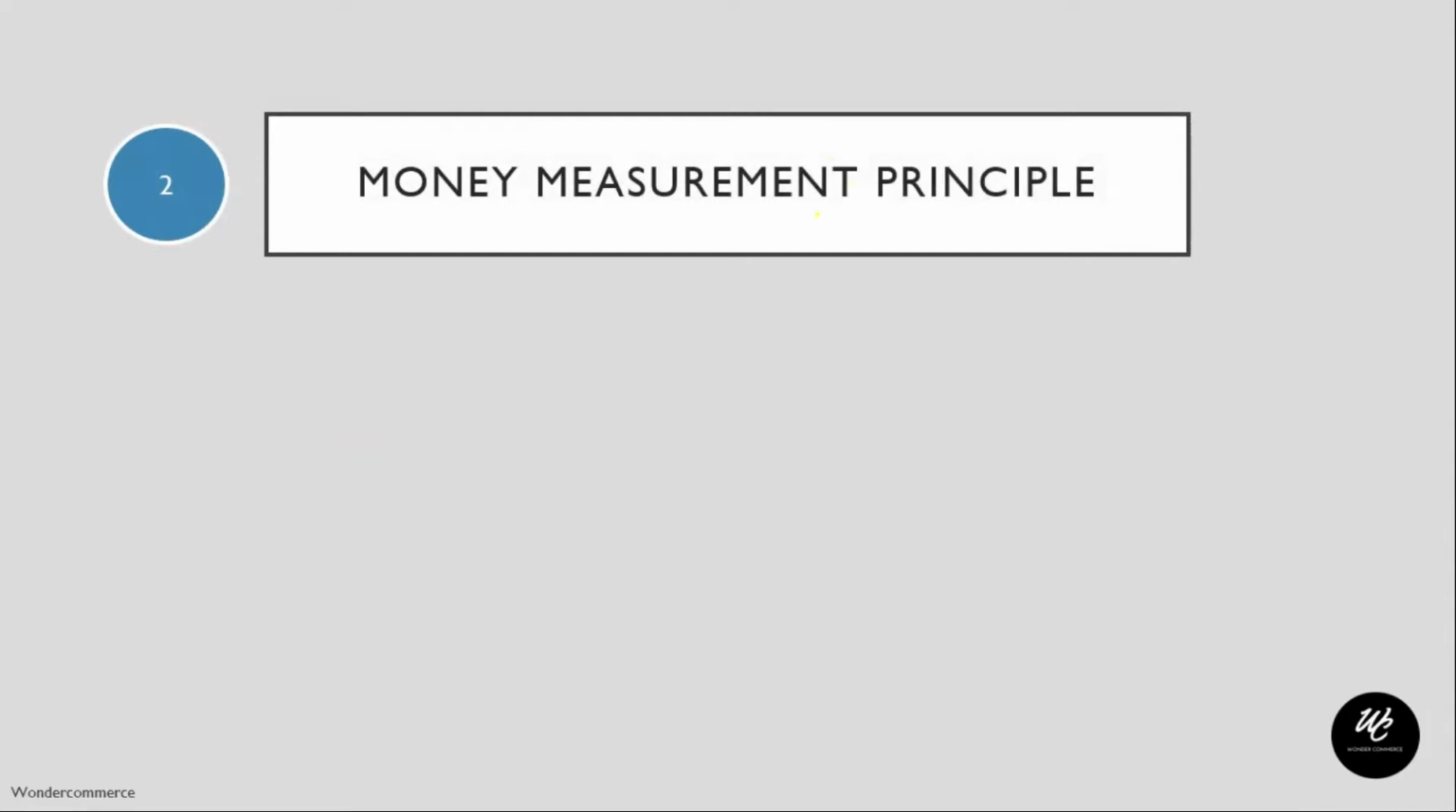Let's move to the second concept, which is the money measurement principle. This is also easy to understand right from the name, money measurement. Everything is to be measured by money. Only when it is measured in monetary terms can it be recorded as an accounting transaction.